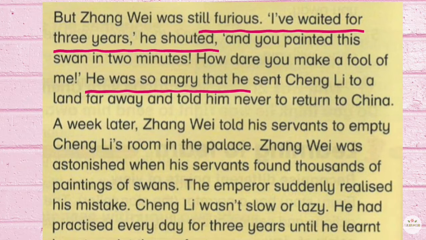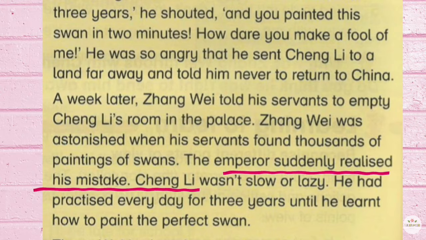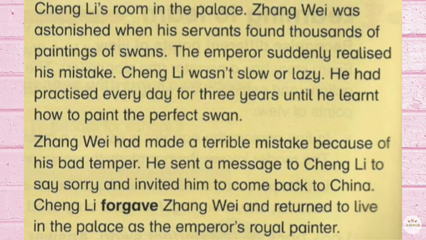The emperor was furious because he thought Cheng Li was lazy. Zhang Wei realized that he made a terrible mistake. He invited Cheng Li to return to China and became the emperor's royal painter.